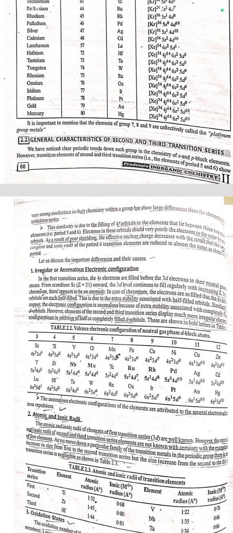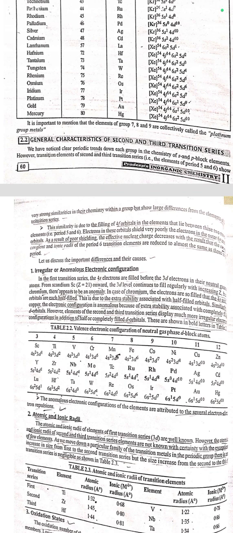First is irregular or anomalous electronic configuration. In the first transition series, the 4s electrons are filled before the 3d in their neutral gaseous atoms. For example, from scandium onwards, the 3d level continues to fill regularly with increasing Z, but in chromium there appears to be an anomaly.